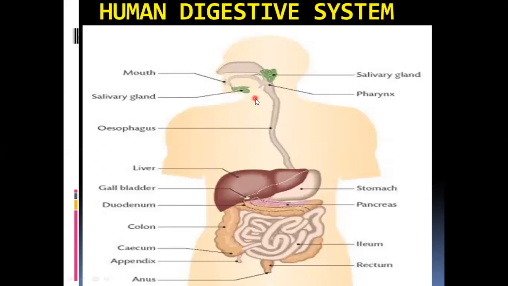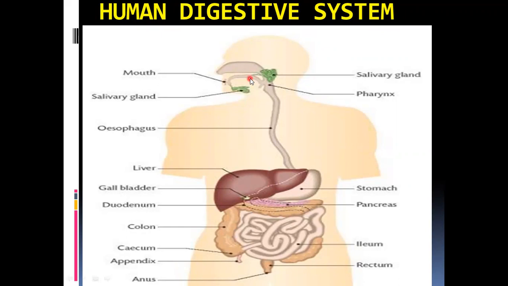So these are the parts of the digestive system. And the digestive system we can divide into two parts, that is, the digestive organs through which the food passes and in which the digestion takes place. And second is the digestive glands. Digestive glands secrete enzymes, and these enzymes digest the food. So let us see these parts.